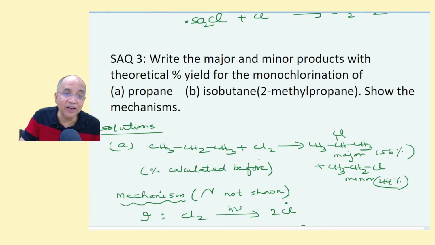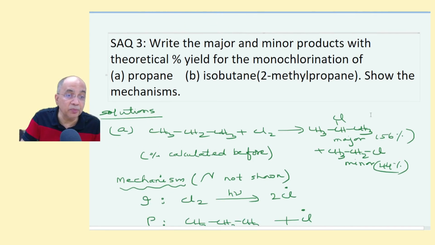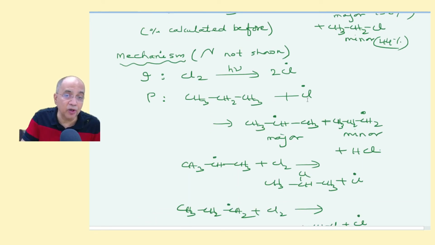Now, these are the three self-assessment questions I've given you. Calculate the percentage yield of monochlorination, not bromination, of propane and isobutane, and show the mechanism. I have told you propane has two non-equivalent positions, so you get two products, and we have already calculated before 56 and 44. But the mechanism we have not shown.